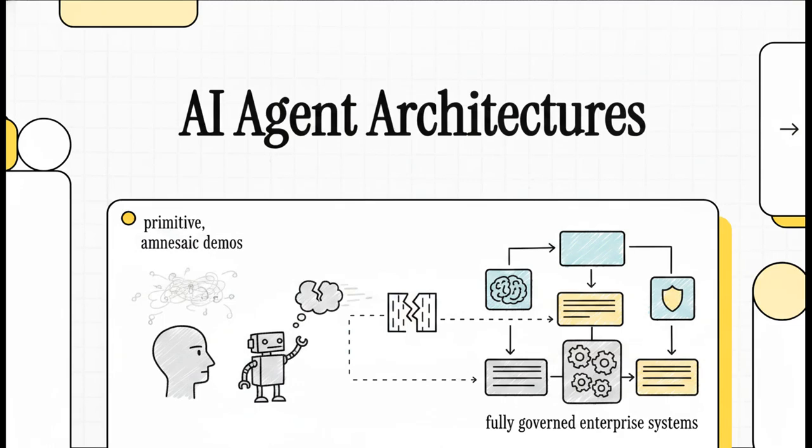Welcome to this explainer. Today, we're tracing the evolution of AI agents from those early, kind of primitive, amnesiac demos to fully governed, rock-solid enterprise systems. If you've been building or testing AI agents lately, you've probably hit that frustrating wall where your agent just suddenly seems to lose the plot. Well, we're going to look at the exact architectural patterns that separate weekend toy projects from serious production-grade enterprise agents.